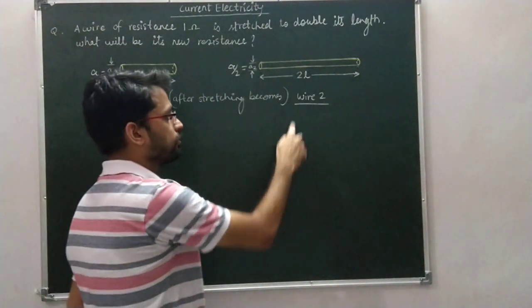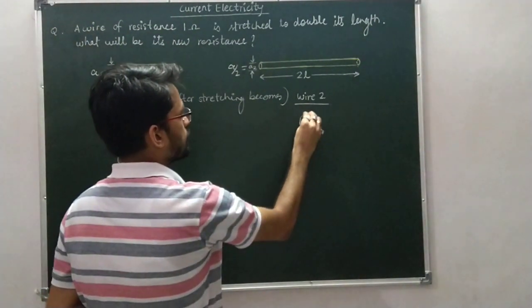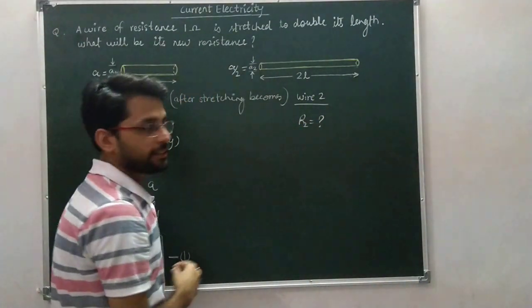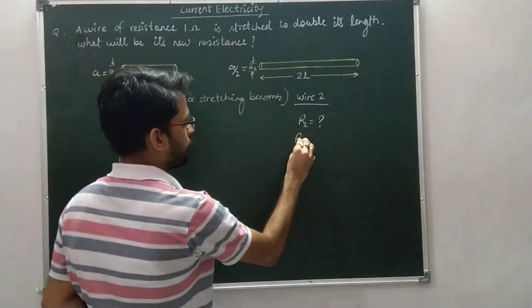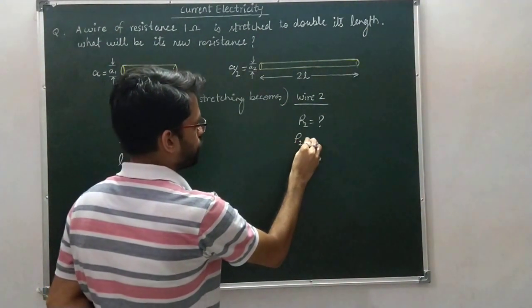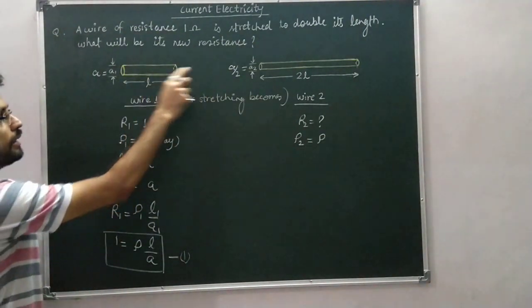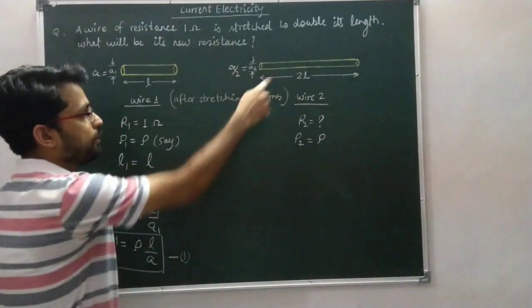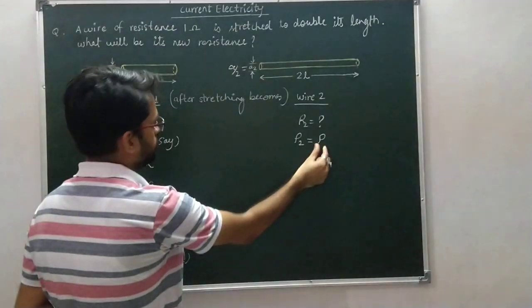Now write down the data for wire 2. Resistance of the wire is unknown. This is to be calculated. And resistivity rho 2 will be rho because the material is not changing. After stretching the material remains the same, so the resistivity will be the same.